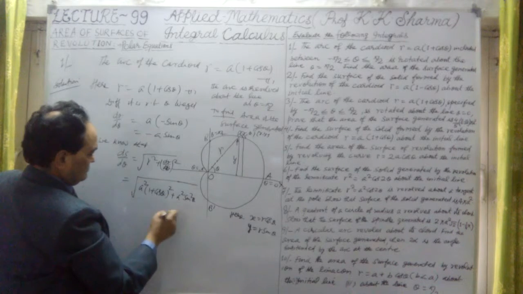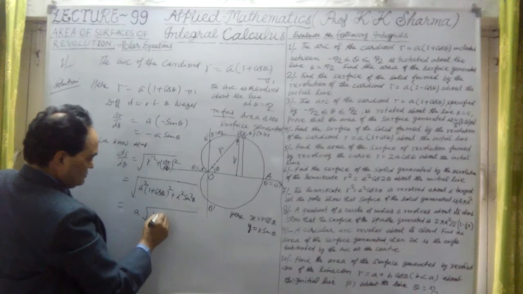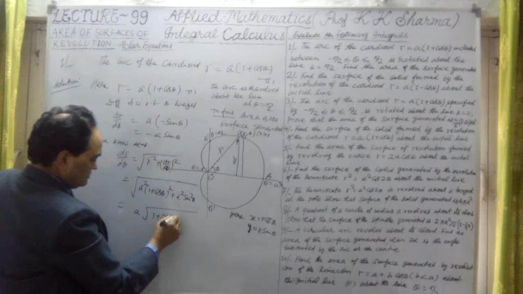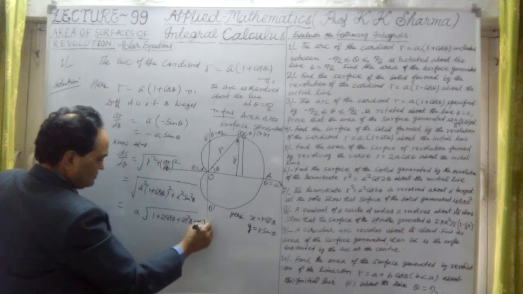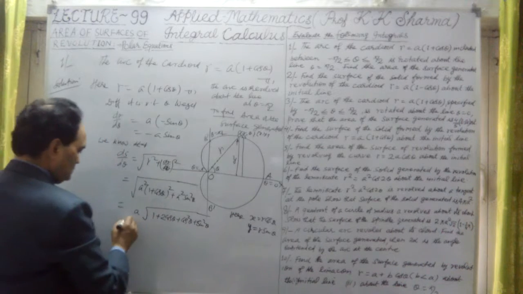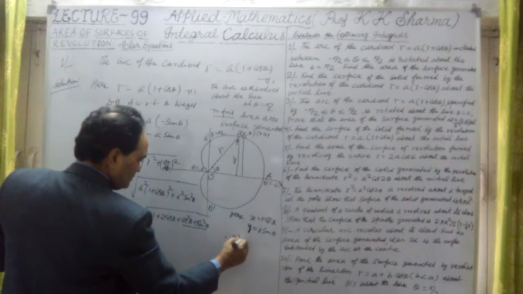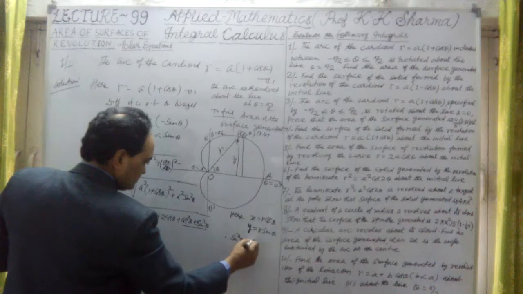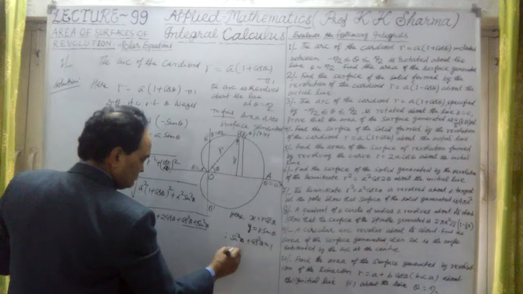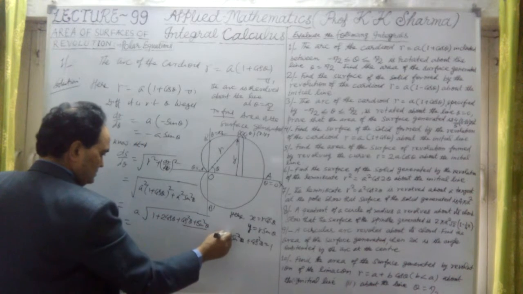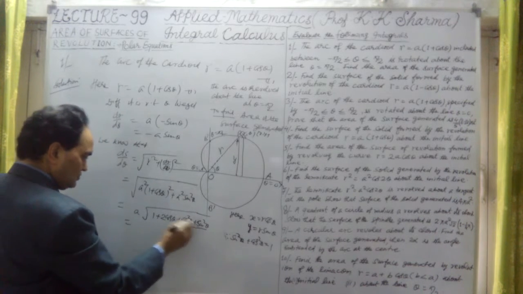If I take a square common throughout, it comes out as a square into 1 plus 2 cos theta plus cos square theta plus sine square theta. Now sine square theta plus cos square theta is equal to 1, a trigonometric identity. Therefore this is 1 plus 1, 2.